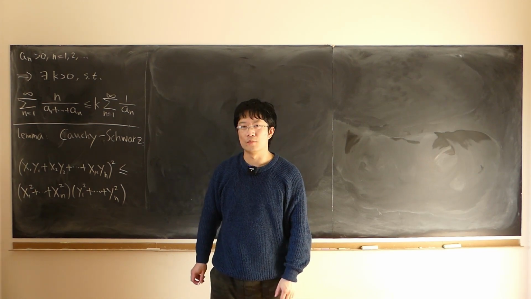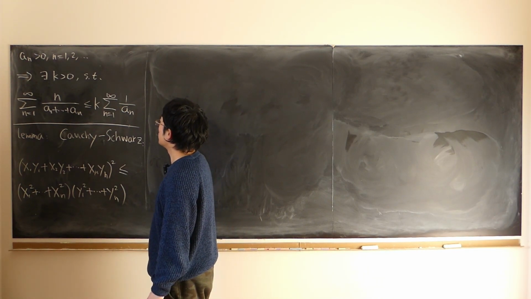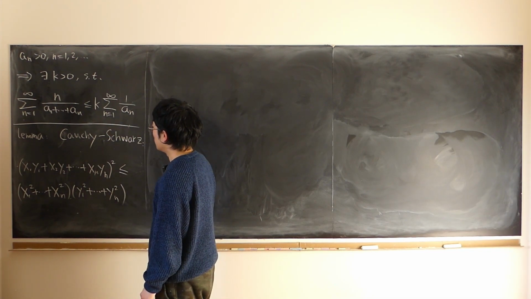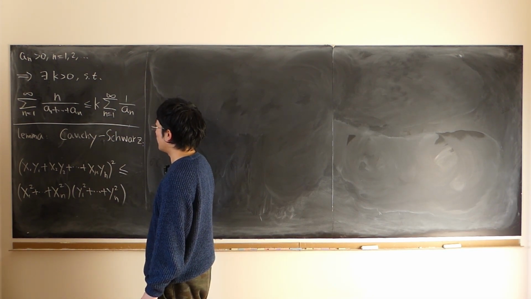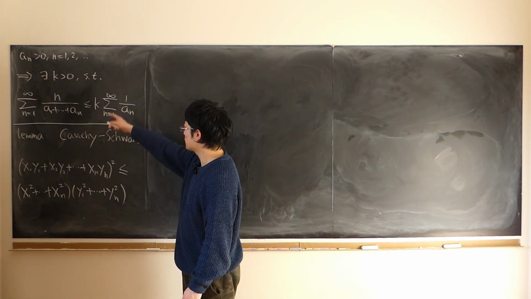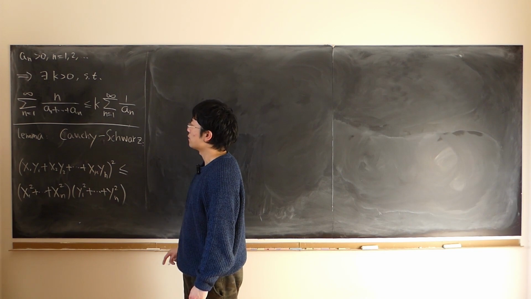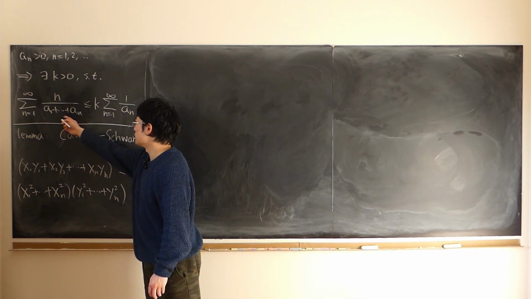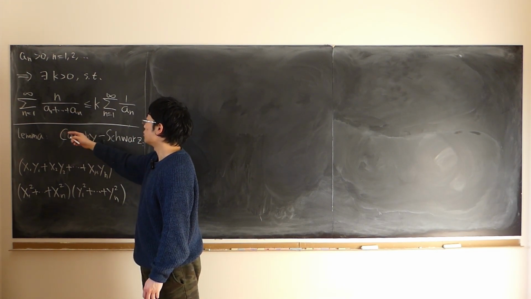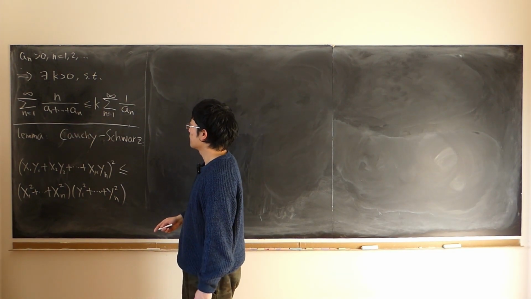Given any positive real sequence, we're asked to prove that there exists some positive constant k so that the following inequality is true. The infinite sum from 1 to infinity of n over a1 plus all the way up to an is less than or equal to this constant times the infinite sum from 1 to infinity of 1 over an. So for example, the left-hand side is 1 over a1, plus 2 over a1 plus a2, plus 3 over a1 plus a2 plus a3, so on and so forth.